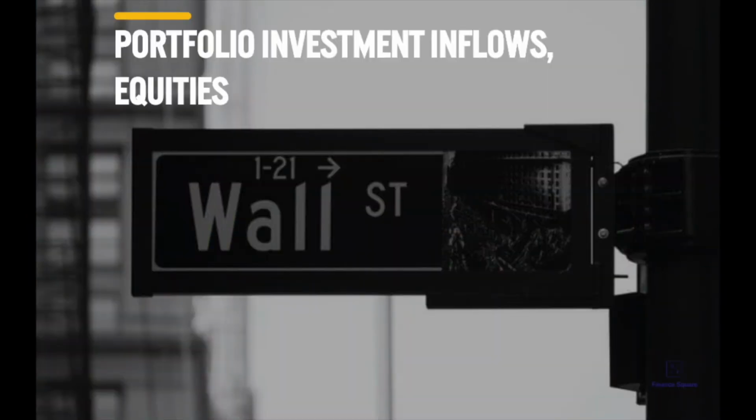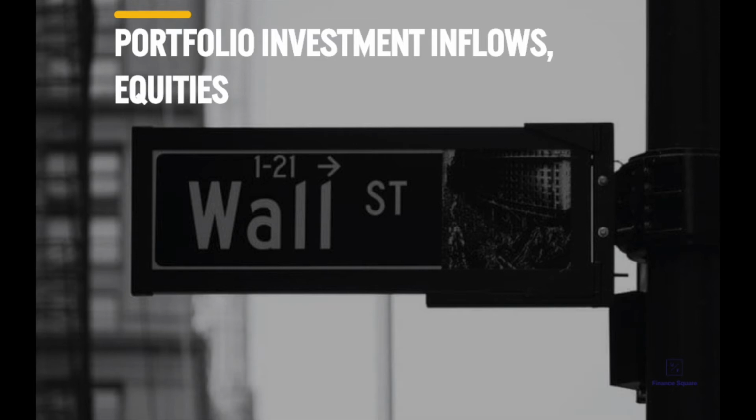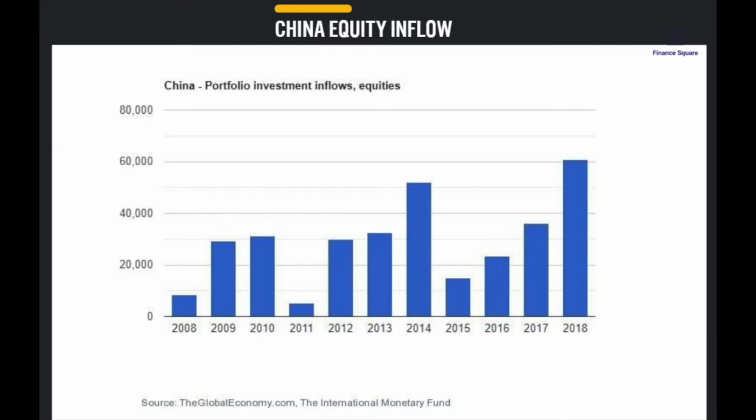Portfolio investment inflow equities. Portfolio investments are investments in the form of a group of assets, including transactions in equity securities such as common stock and debt securities such as banknotes and bonds. China equity inflow has been consistent, but the average for the past 10 years between 2008 and 2018 was $29,446 billion.